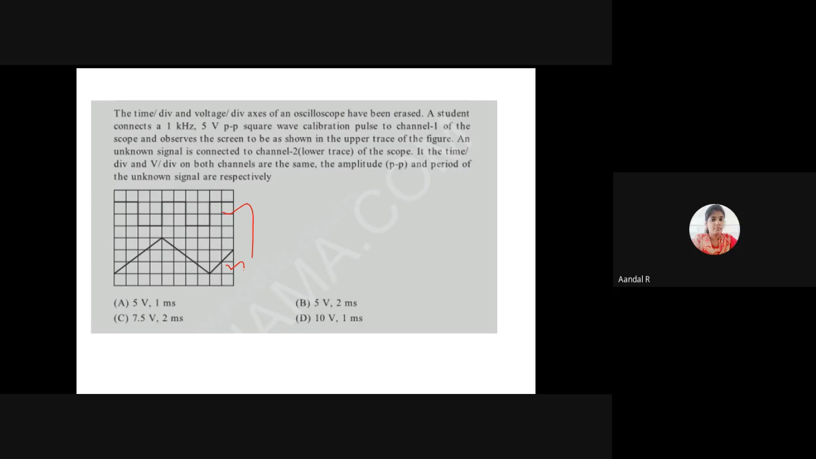The question is, the time per division and voltage per division axis of an oscilloscope have been erased. A student connects a 1 kilohertz 5 volt peak to peak square wave calibration pulse to channel 1 of the scope and observes the screen to be as shown in the upper trace of the figure. An unknown signal is connected to channel 2 of the scope at the lower trace. If the time per division and voltage per division on both the channels are same, the amplitude and period of the unknown signal are respectively. You can try this, ma.